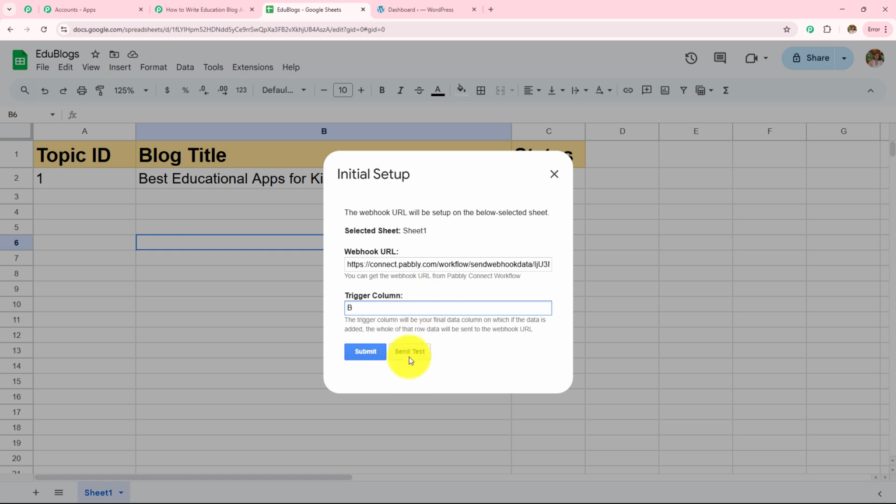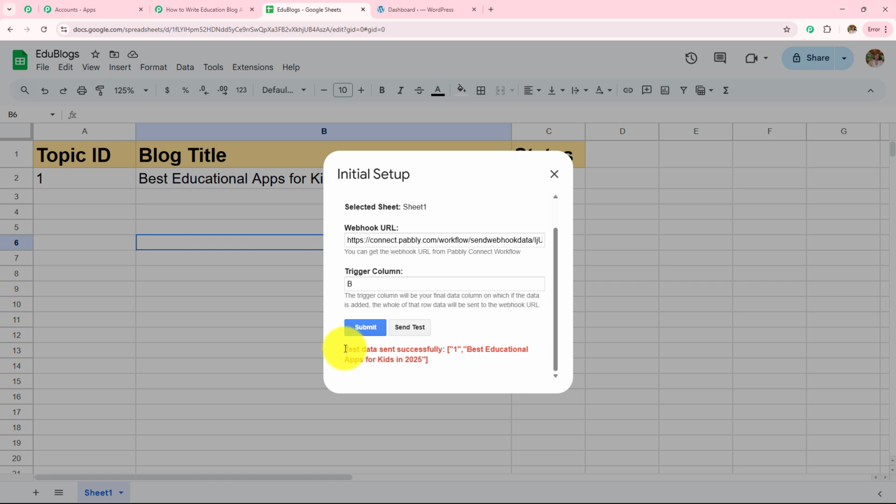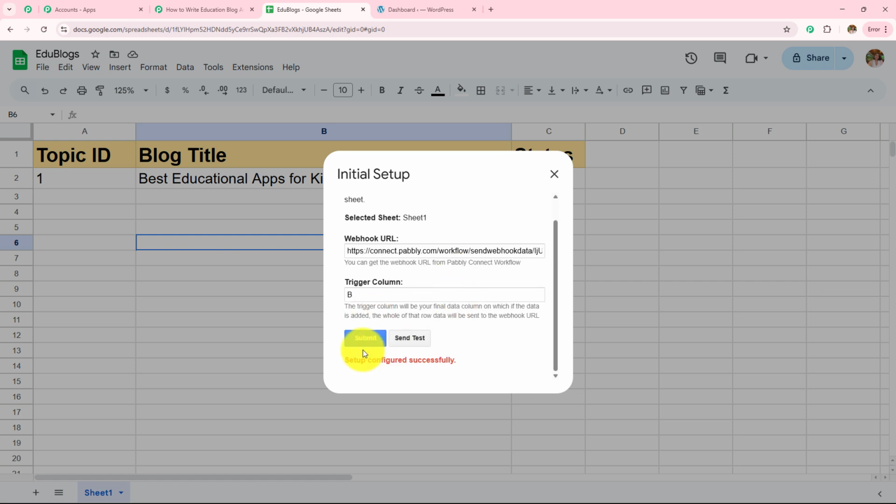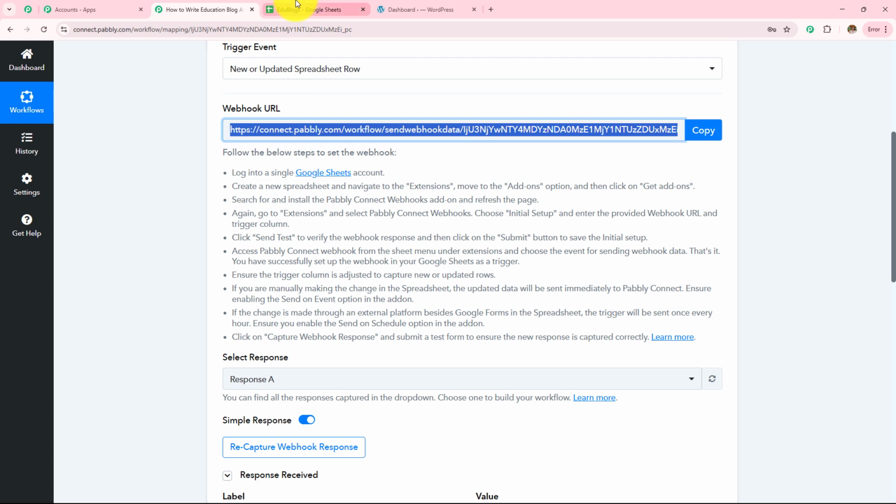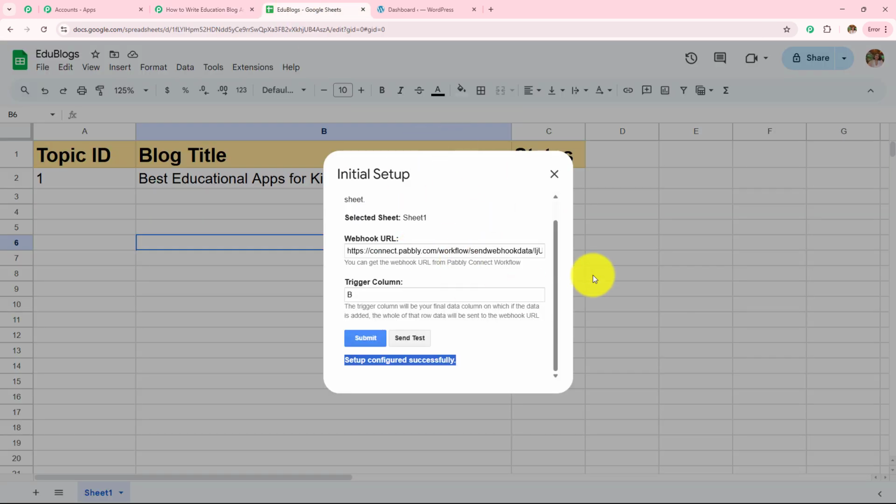So I have entered that, and now I am going to click on this send test. So here it says test data sent successfully. So the data is sent to my Pabbly Connect workflow, and to make this setup configuration, I am going to click on this submit. So here setup configured successfully. We have successfully added the webhook URL which we were provided in Pabbly Connect workflow here in this Google Sheet